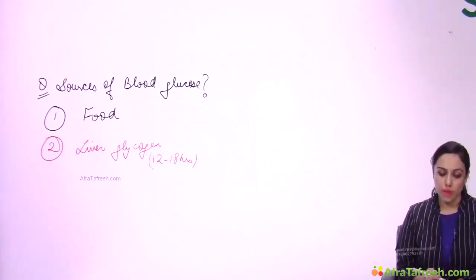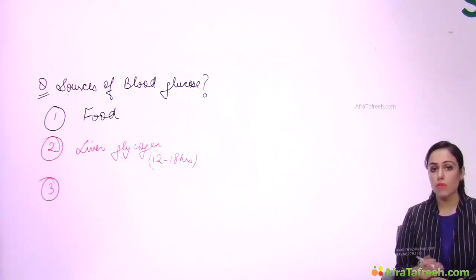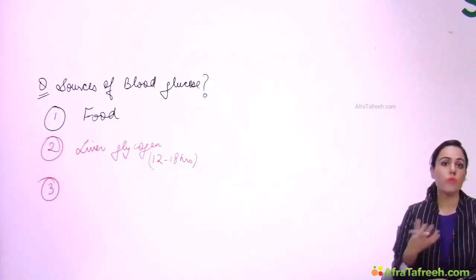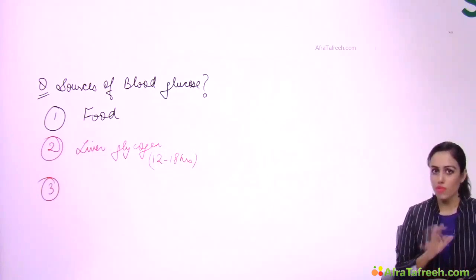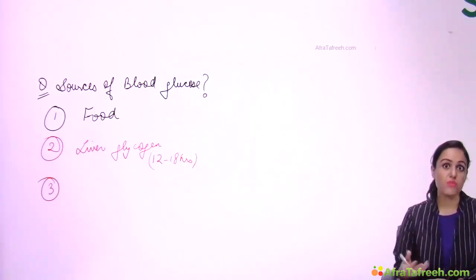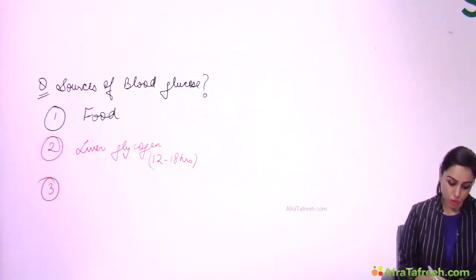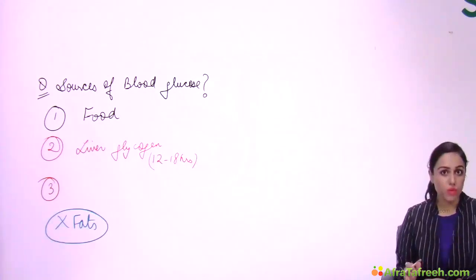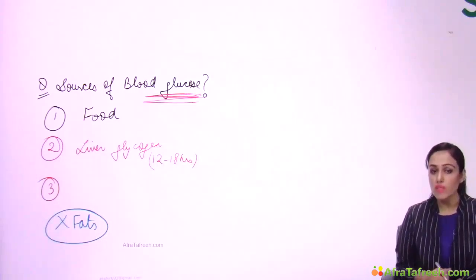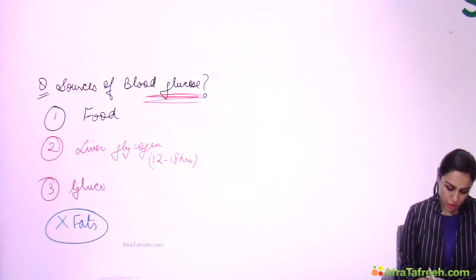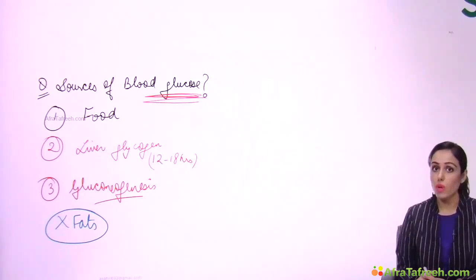So what will be the third source of blood glucose? After glycogen is finished, or there is some problem that glycogen cannot be used up in the body, after that body will depend on, don't say fats. Many times students will say fats as answer to this question. But no, answer is not fats because fats can never be converted to carbohydrates. You must have read this line. So here, when I'm asking about glucose, you can never answer fats. Answer is gluconeogenesis, this pathway which will make glucose from other non-carbohydrate sources.